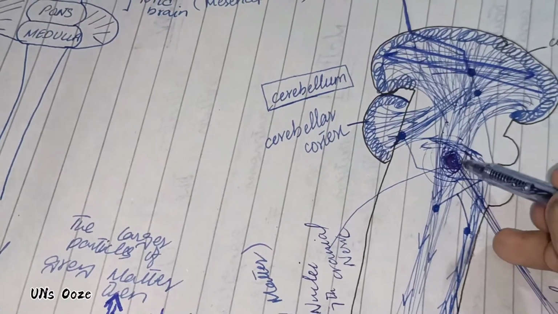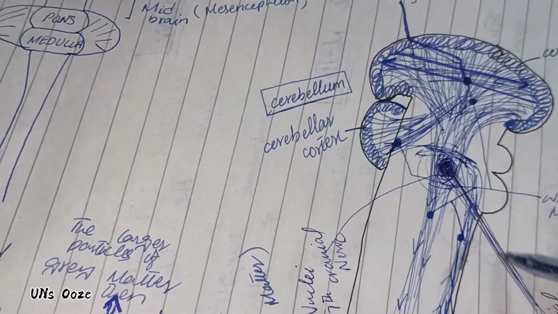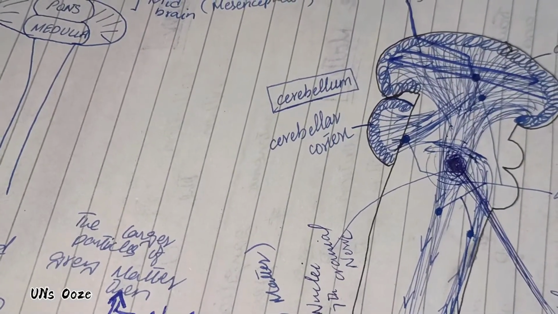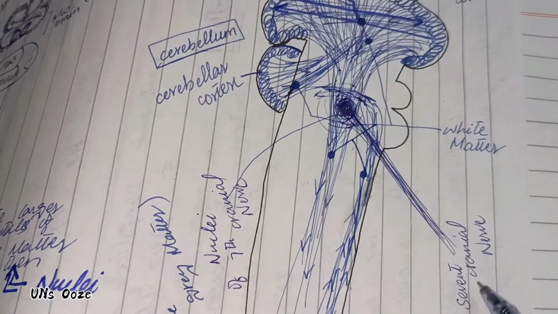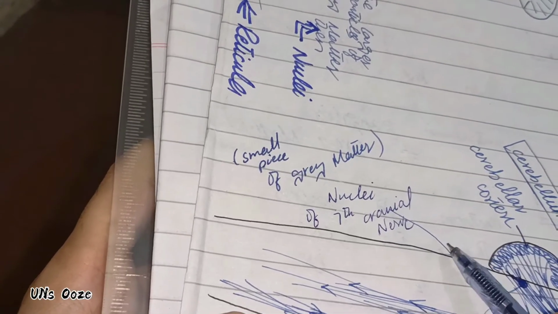If there are fibers emerging from this gray matter, and someone tells you that this is the seventh cranial nerve, suppose from this there are axons emerging which are known as the seventh cranial nerve. So then this nucleus will be known as the nucleus of the seventh cranial nerve.